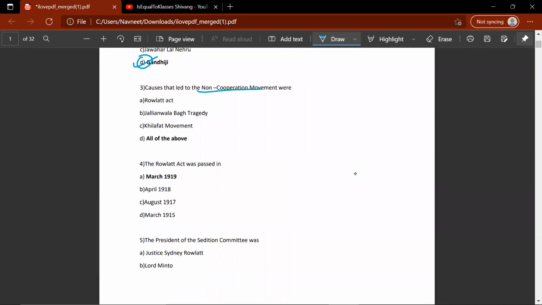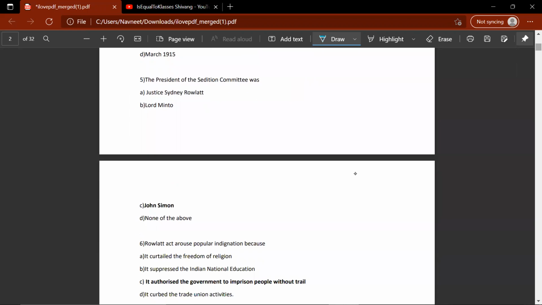Okay, so let's move on. Causes that led to the non-cooperation movement were Rowlatt Act, Jallianwala Bagh, Khilafat, all of the above. So the correct answer would be D. The Rowlatt Act was passed in March 1919. The president of Sedition Committee was Justice Sidney Rowlatt, Lord Minto, John Simon, or none of these.